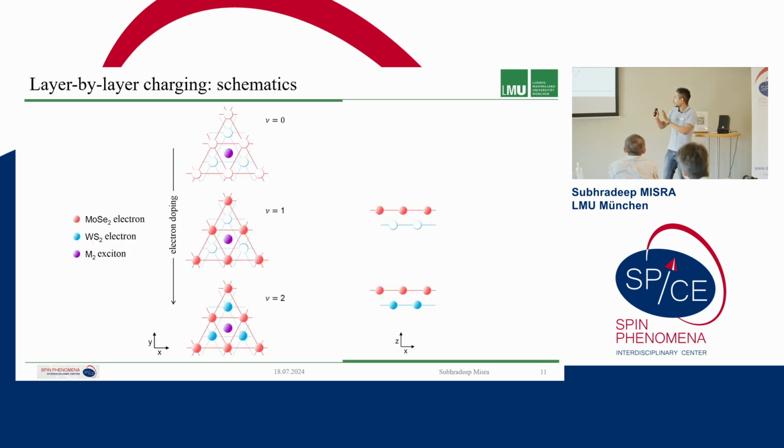But now we have a more or less intuitive picture of how the charging happens in the system. And now we want to see whether this special type of charging leads to some spin correlations in the system or not. To study spin correlations, we want to know the magnetic susceptibility of the system, because if the magnetic susceptibility increases or tends to diverge, that means that we have more spin correlations, or the spins in the system are correlated.